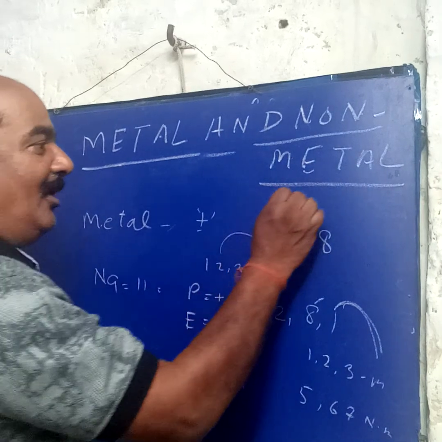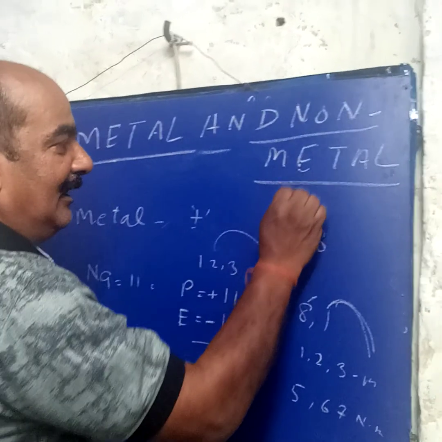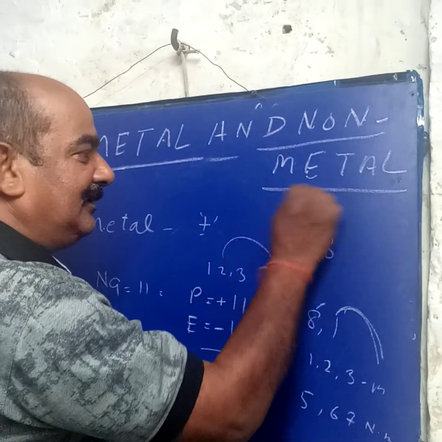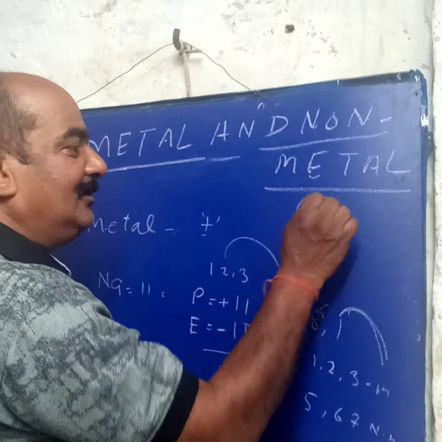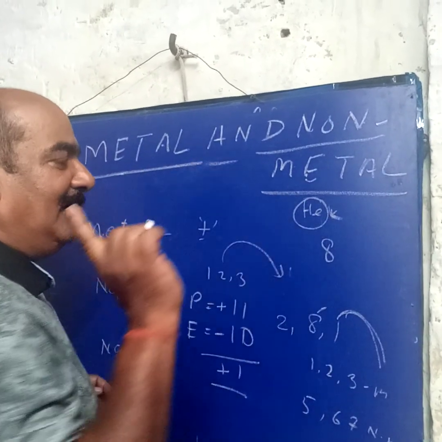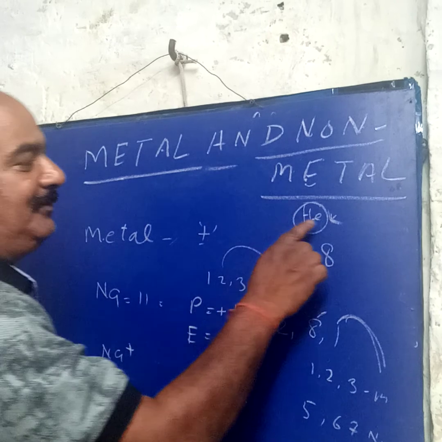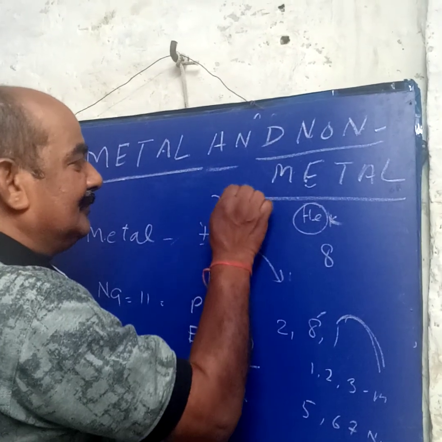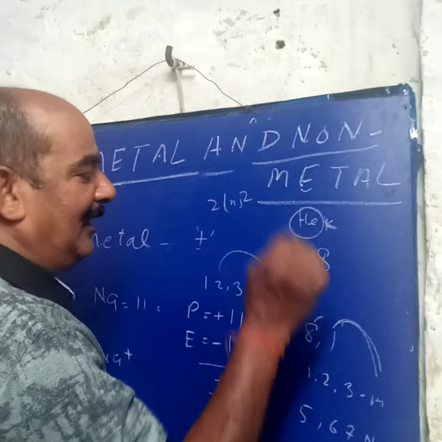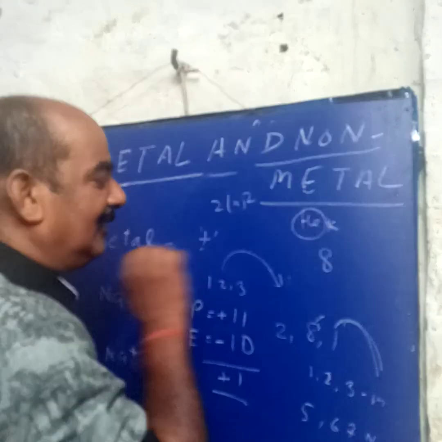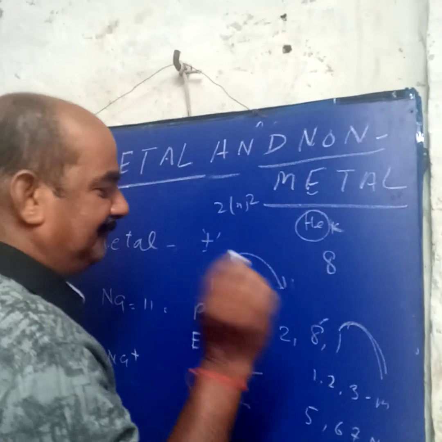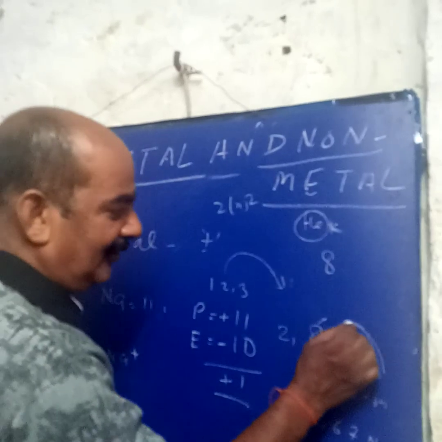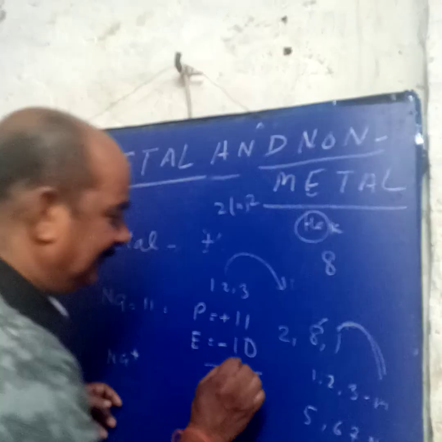Remember it. Now you ask, why helium? Helium has only one orbit, only the K shell. According to Bohr, if any element has one orbit filled by 2 electrons, by 2n squared, then it is an inert gas, so helium. And all others with 8 electrons in the last orbit are inert gases. So they lose or gain electrons to become inert.